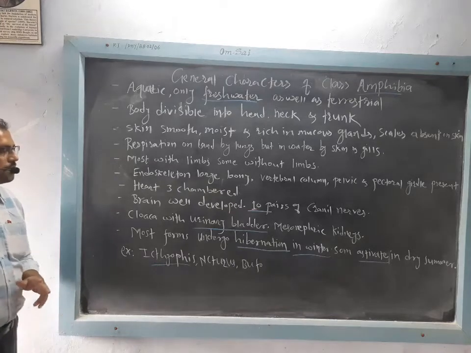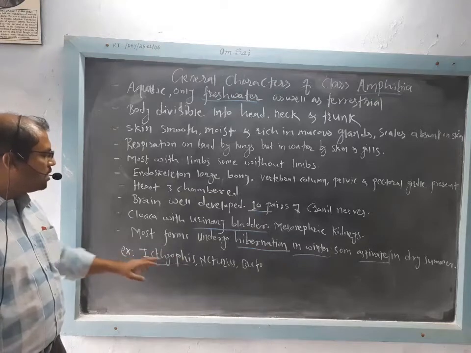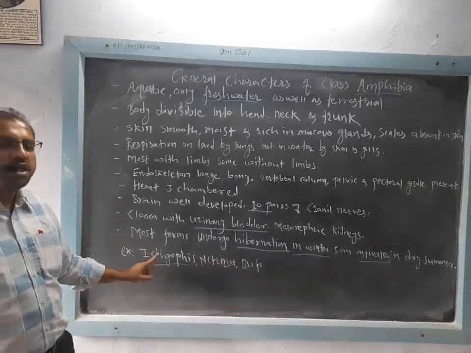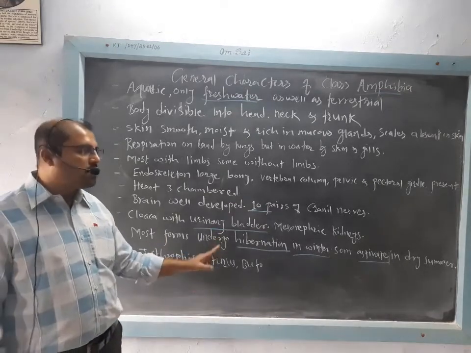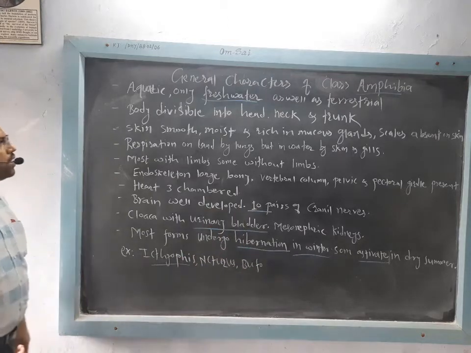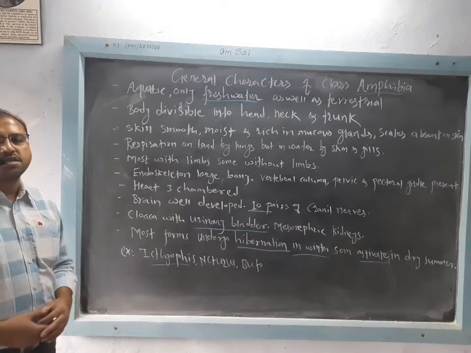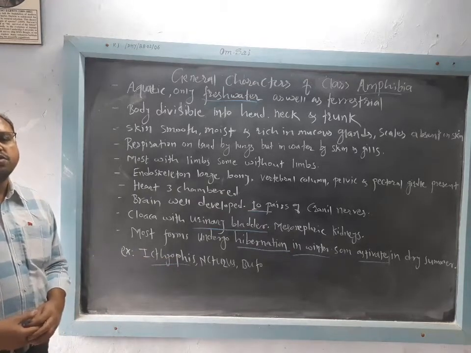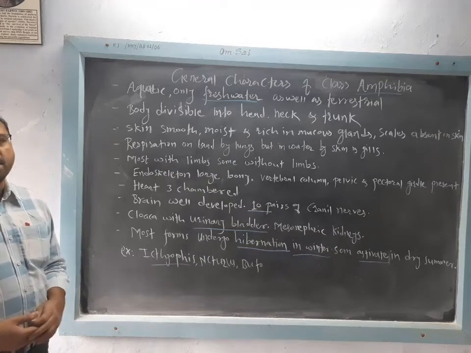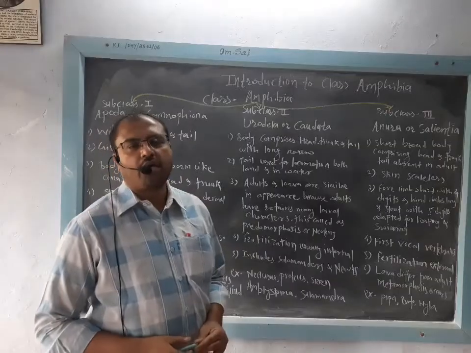So this is about the cold blooded nature of amphibians. Examples are Ichthyophis, Necturus and Bufo. Ichthyophis is from Caecilians or Apoda, Necturus from Urodela, then Bufo from Anura. So these are three representative examples from the three subclasses of Amphibia. These are the general characters of class Amphibia. Hope you understood all the characters in animal diversity.